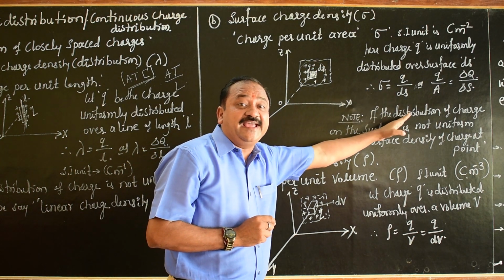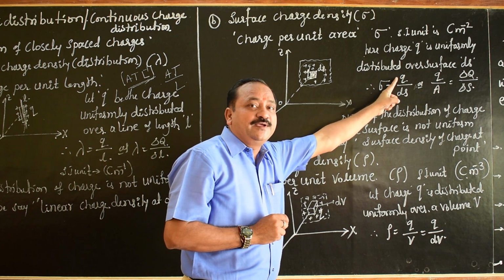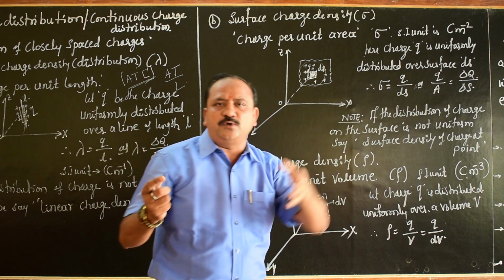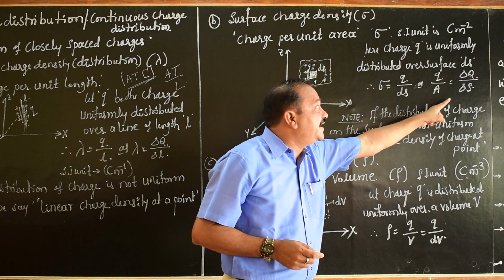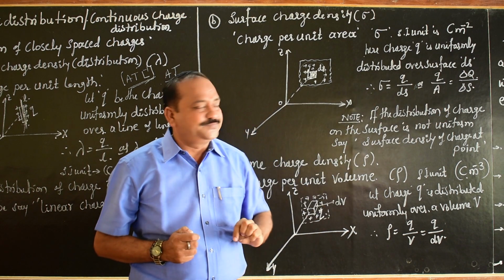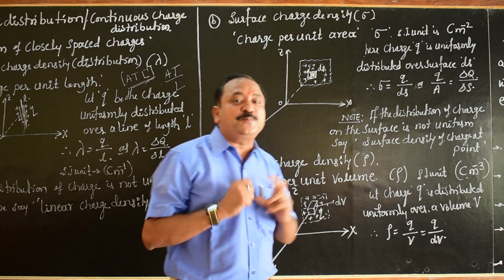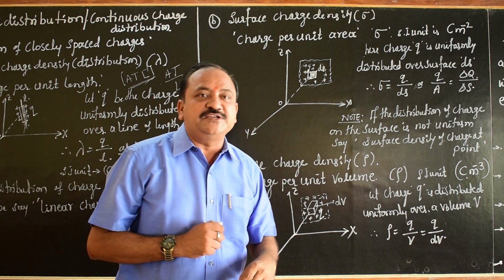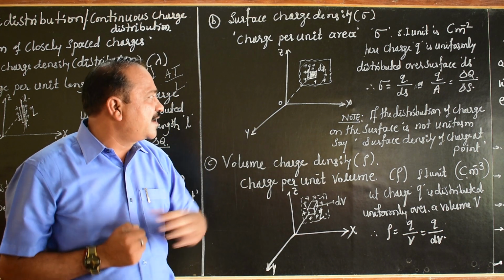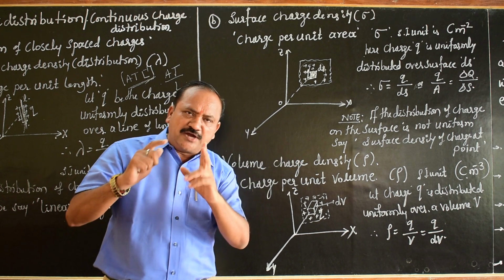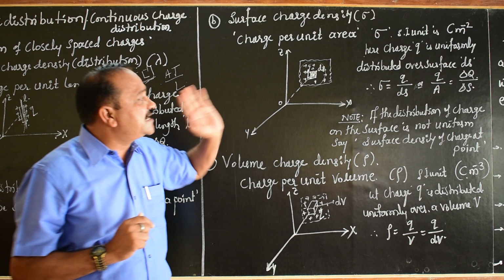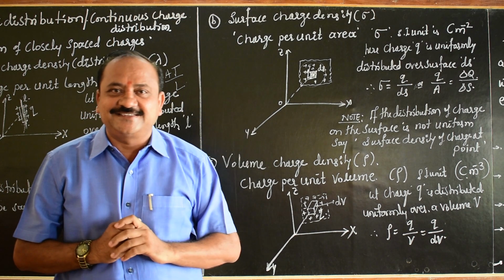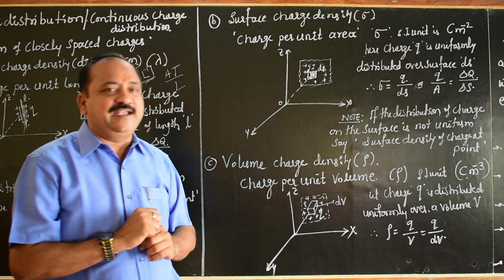Charge is Q, area is ds, or sometimes A. Sigma equals Q by A, or dQ by ds. If the distribution of electric charge on the surface is not uniform, then we get the surface charge density at a point.